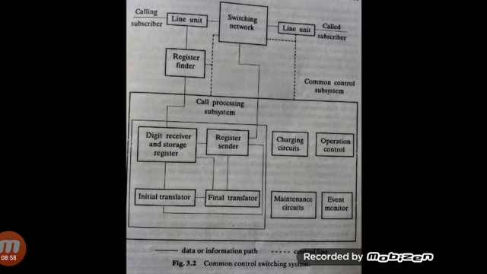The overall diagram is mainly categorized into four major parts. First one is event monitoring, second is call processing, third is charging circuits, and fourth is operation and maintenance.